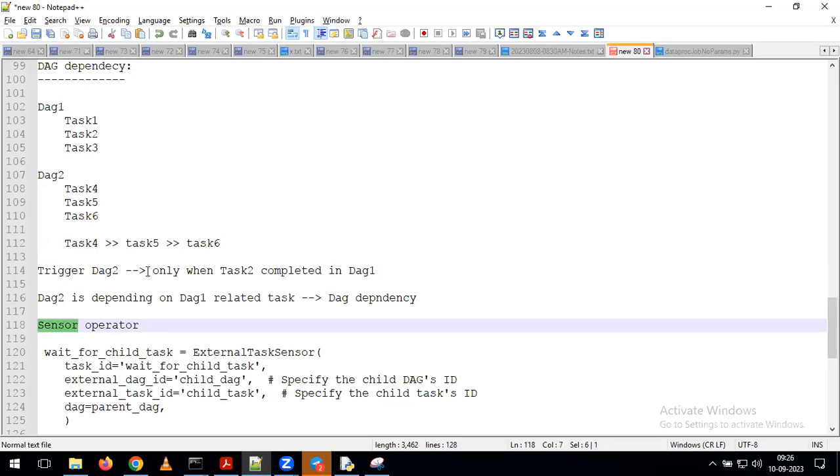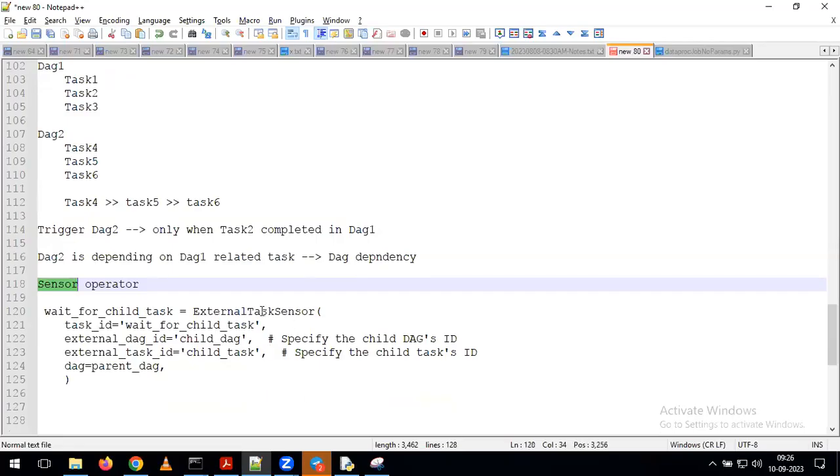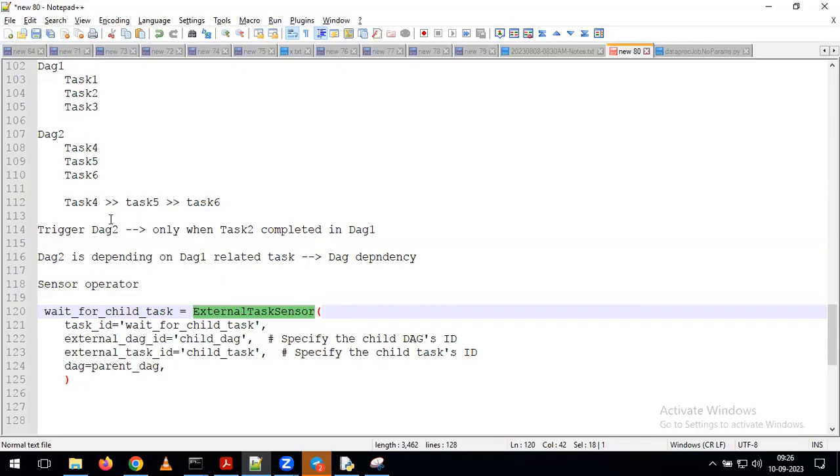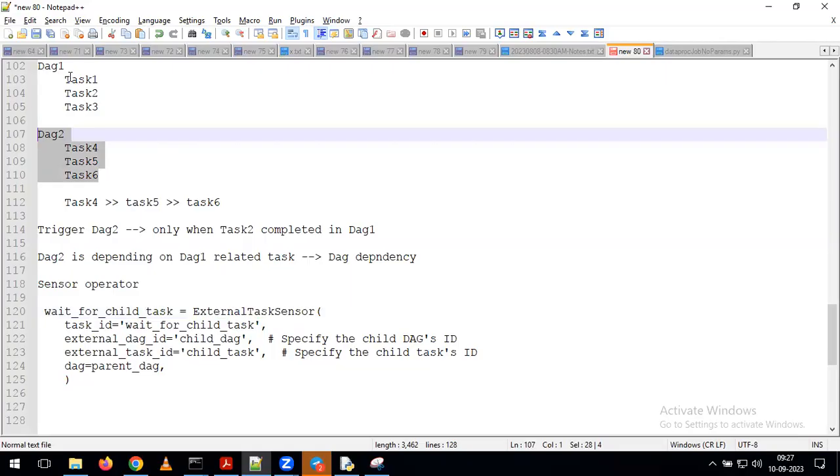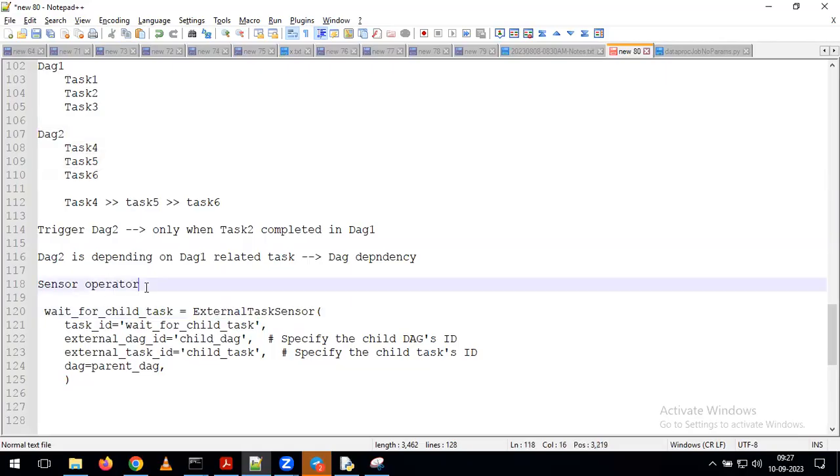Now for the purpose of doing this operation, here we have one more sensor operator called the external task sensor operator. With the help of this operator, we can define the task dependency which is present in one more DAG. With that, we can achieve the requirement. Very simple here. If you want to define multiple DAG dependencies, or if you want to define the dependency between one DAG and another DAG, what we have to do here is simply use the concept called the sensor operator.